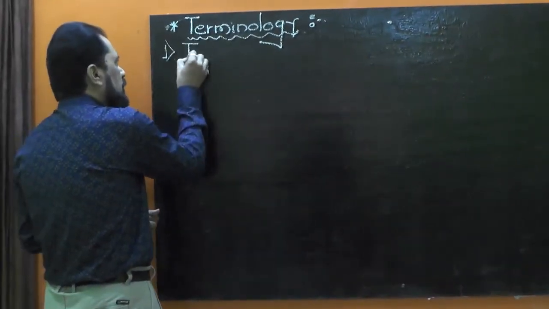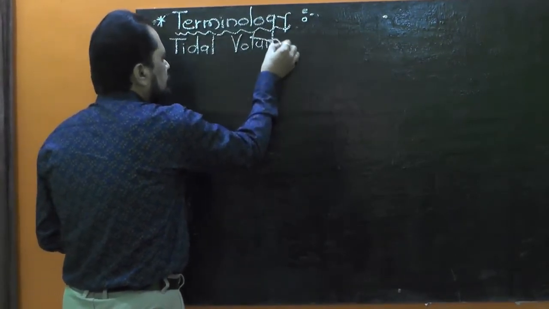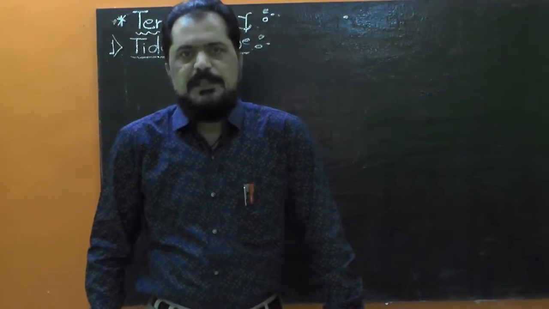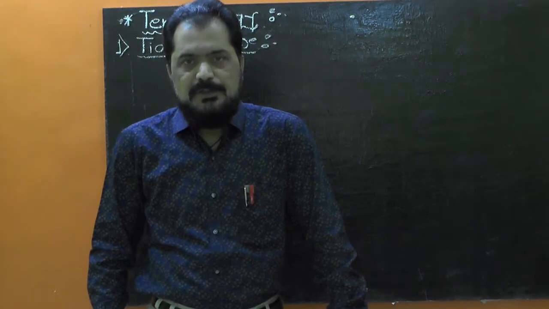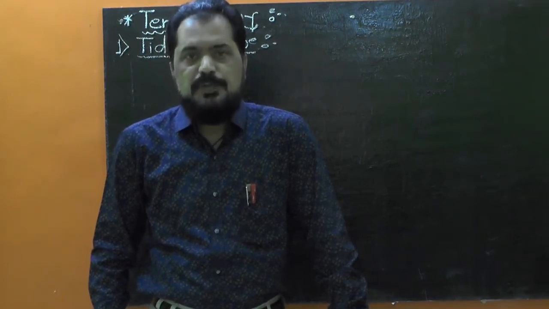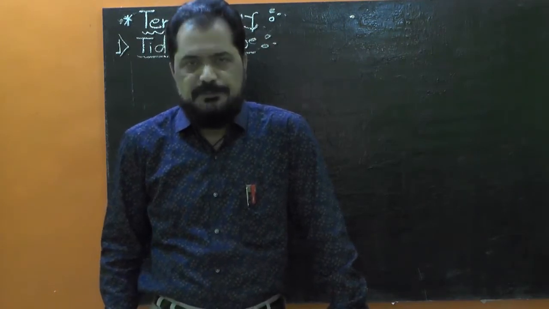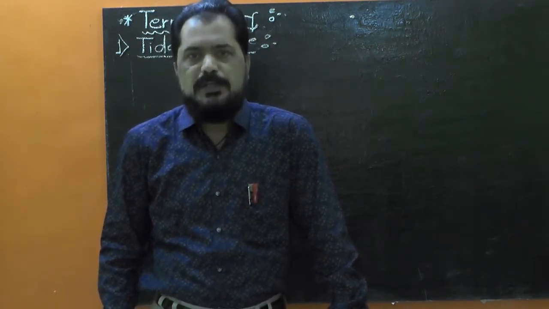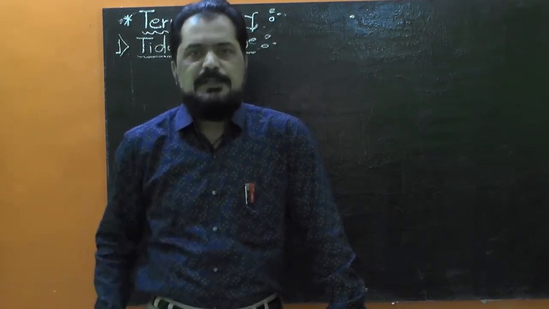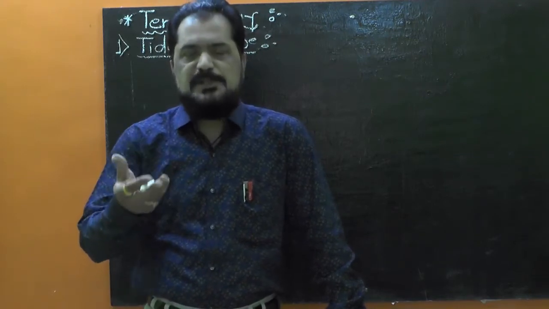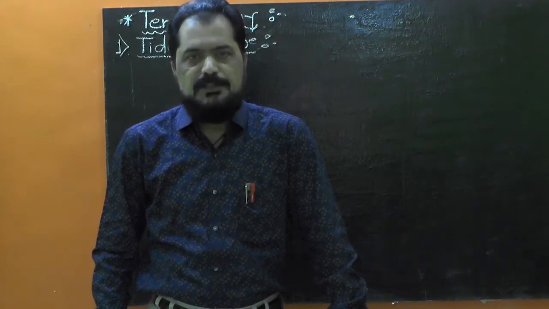First term we have to study is tidal volume. Tidal volume is the volume of air that is inhaled or exhaled during normal breathing. We know that inhalation means to take pure air into the body from the surroundings, and exhalation, that is expiration, means outletting of foul air outside the body.